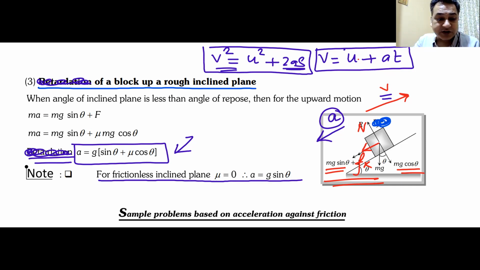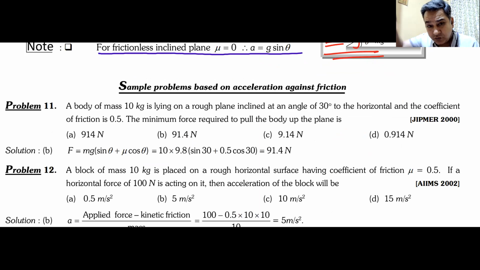So what is the minimum force required in this case? The minimum force required is equal to the force which is in the downward direction. In the downward direction, what is the force? mg sine theta, always downwards. Frictional force is also downwards, because I want to make it move upwards.